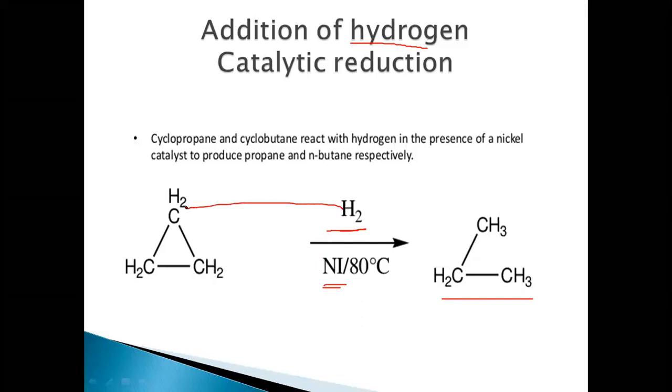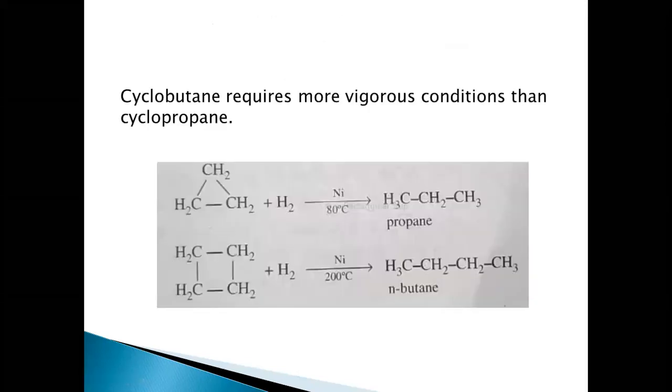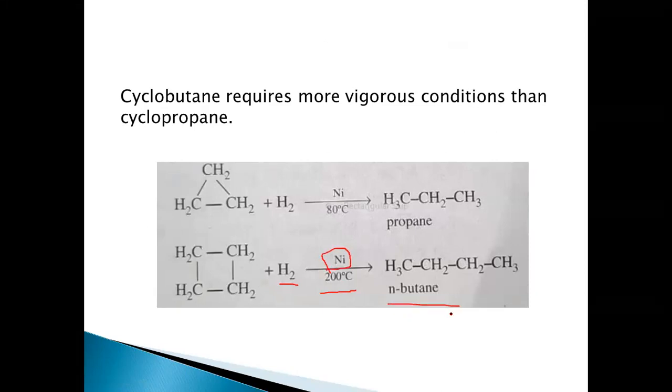As we are adding hydrogen, reduction is taking place, that is, an addition reaction, in the presence of the nickel catalyst at 80 degrees centigrade, resulting in propane. Cyclobutane will also react with hydrogen under more vigorous conditions, at 200 degrees centigrade in the presence of nickel catalyst, resulting in the formation of n-butane.